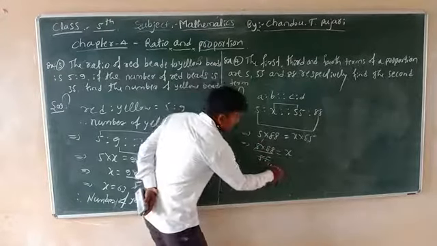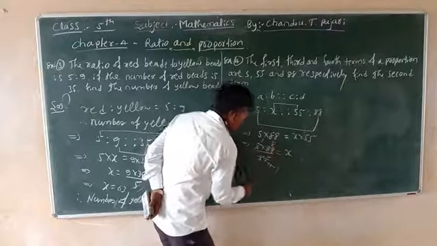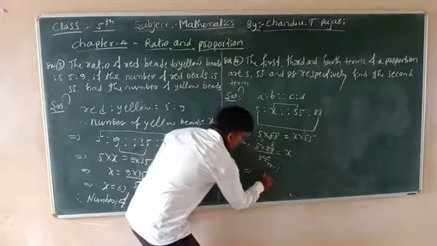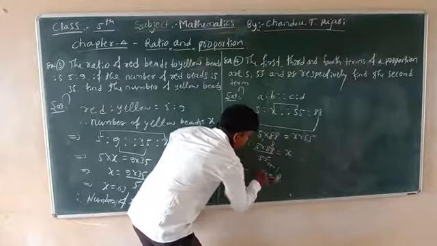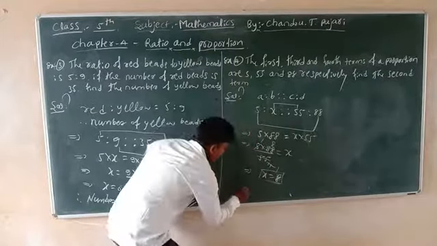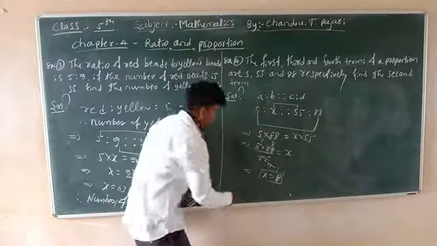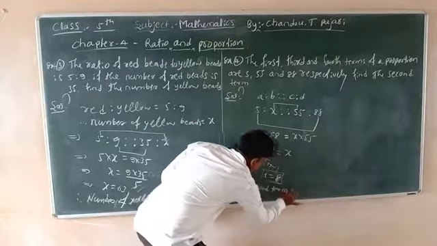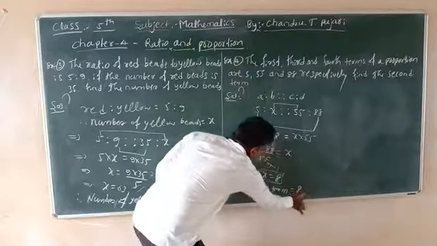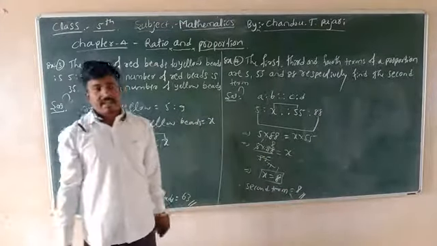Again 11 ones are 11, 11 8s are 88. Therefore x is equal to 8. The x value is 8. Therefore our second term is only 8.